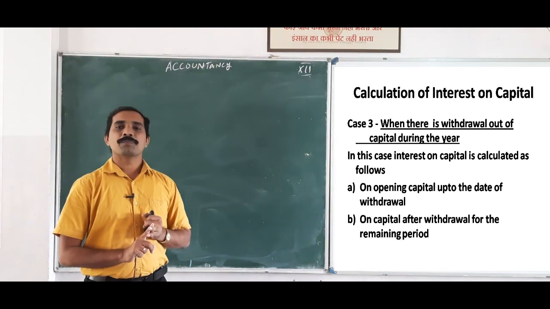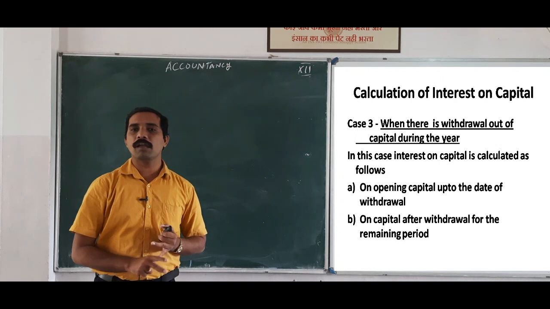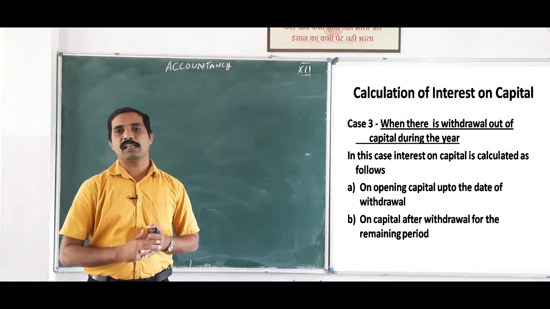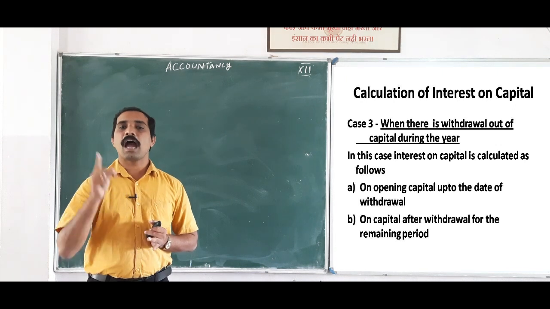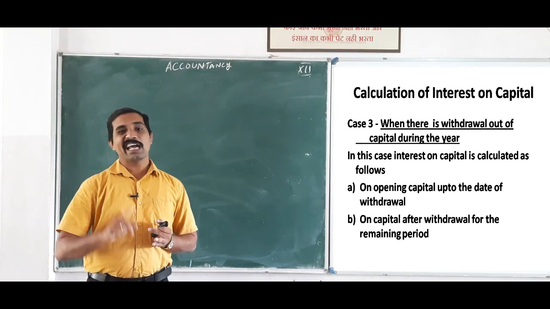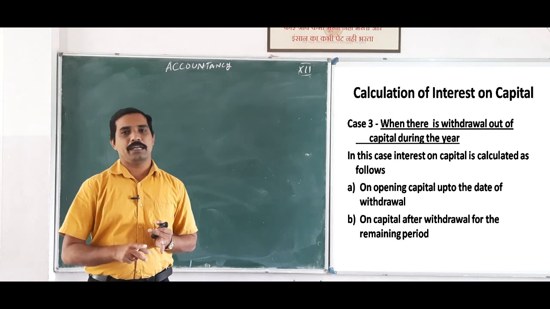So, we know what the formula for calculating interest on capital is. Interest on capital is equal to capital balance into rate into period.